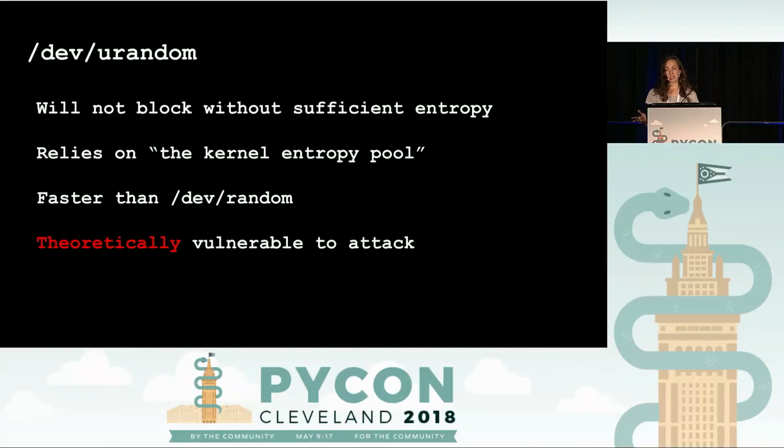So /dev/urandom, which is what we generally actually use, will not block without sufficient entropy. It relies upon the same pool, but if it doesn't have enough, it'll use a cryptographically secure pseudo-random number generator to get there. So it's faster than /dev/random, but it is theoretically vulnerable to attack. And I put that in red because there's no documented example of this happening.